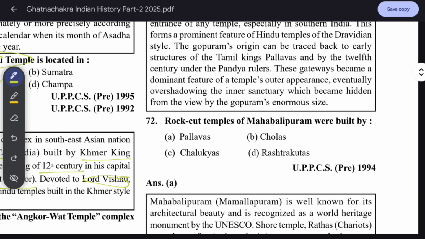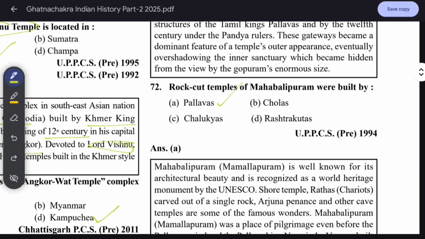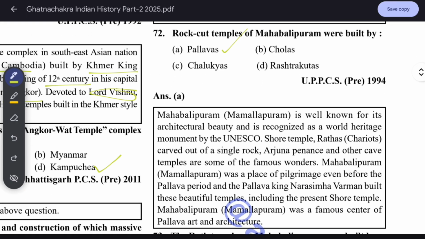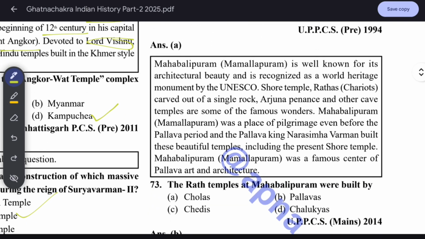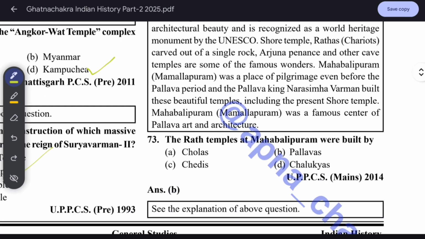Rock-cut temples of Mahabalipuram were built by the Pallavas. Mamallapuram is well known for its architectural beauty and is recognized as a World Heritage Monument by UNESCO. The Ratha temples, chariots carved out of a single rock, Arjuna's Penance and other cave temples are some of the famous wonders. Mamallapuram was a place of pilgrimage even before the Pallava period, and the Pallava king Narasimhavarman built these beautiful temples, including the present shore temple. Mamallapuram was a famous center of Pallava art and architecture.